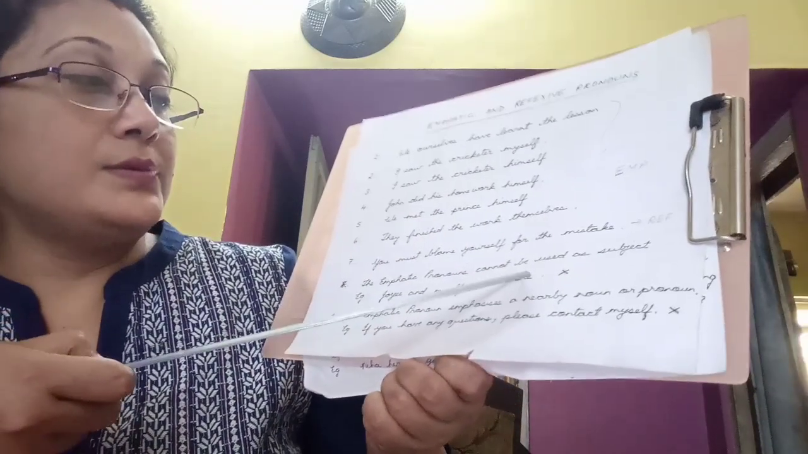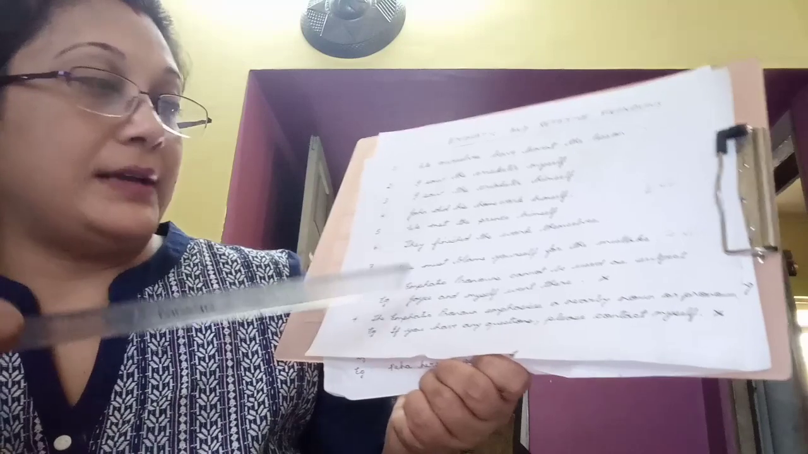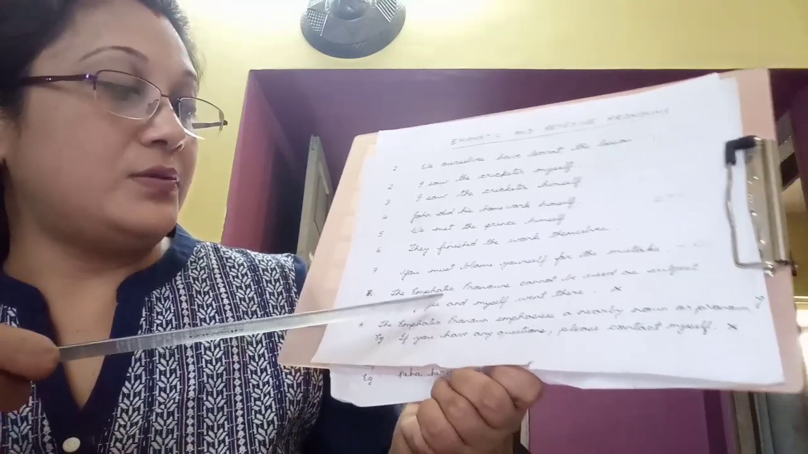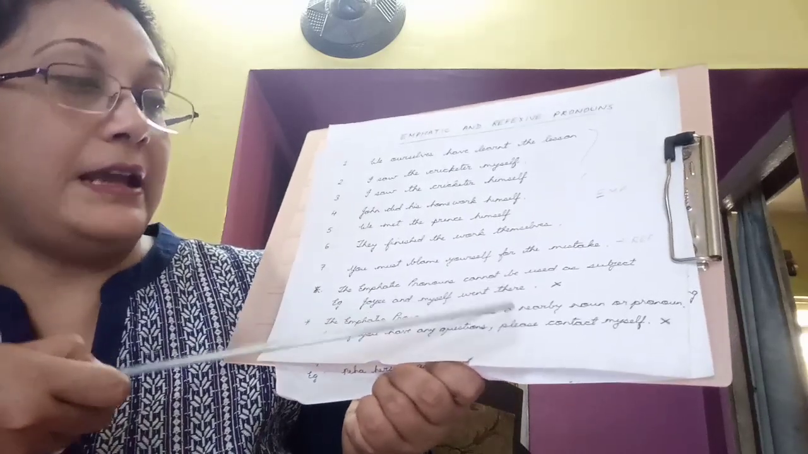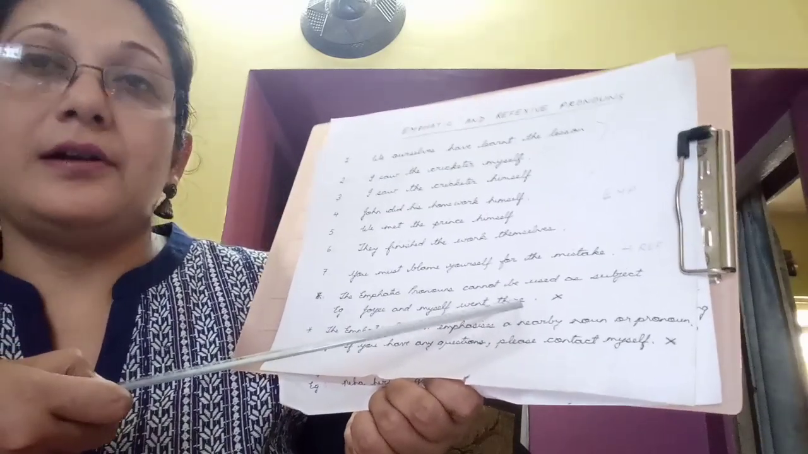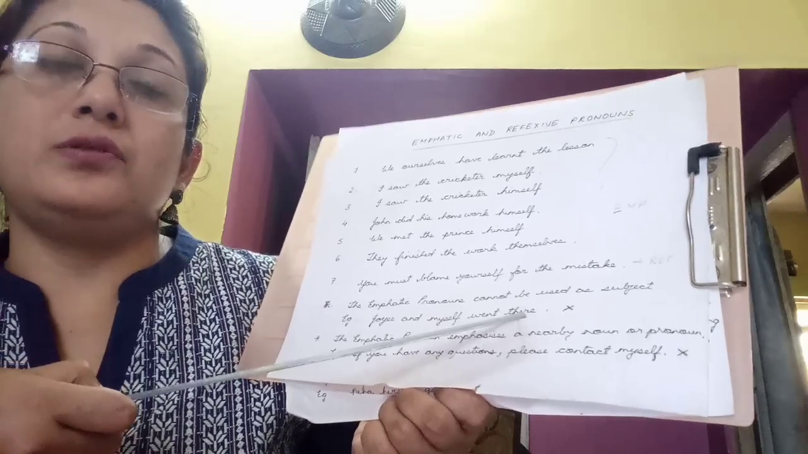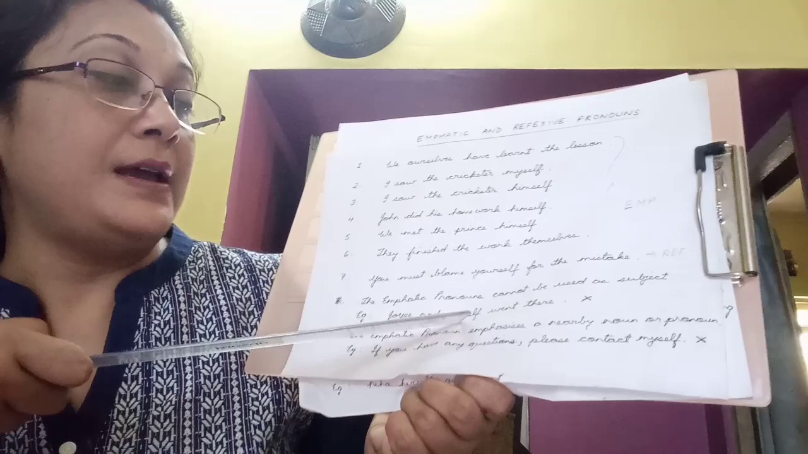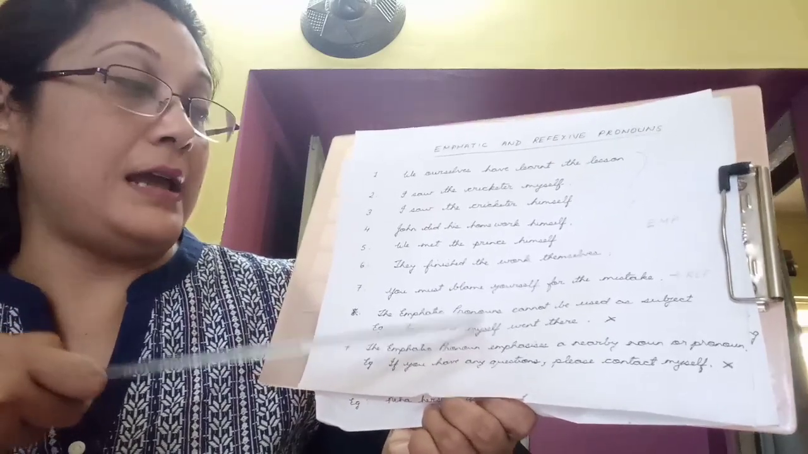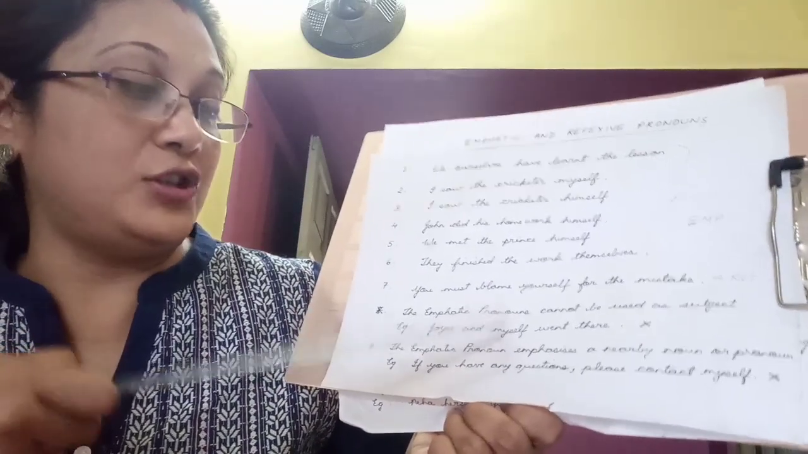The emphatic pronouns cannot be used as subject. So just remember this rule. In this example you see, Joey and myself went there. This is an incorrect sentence. Often many children have the tendency to use myself over here. Myself is an emphatic pronoun and it cannot be used as a subject.